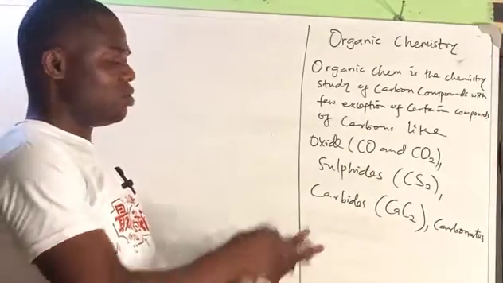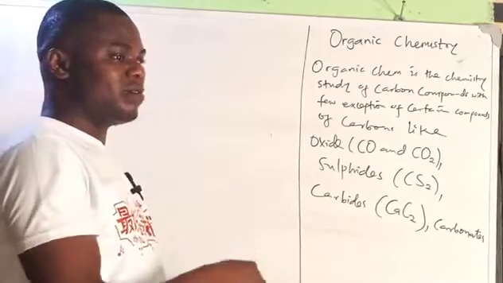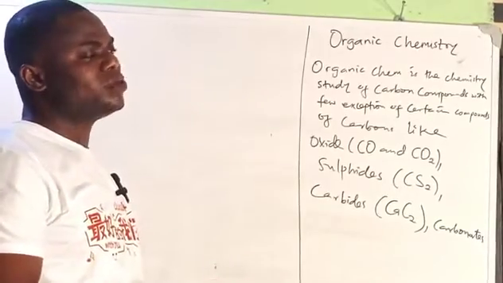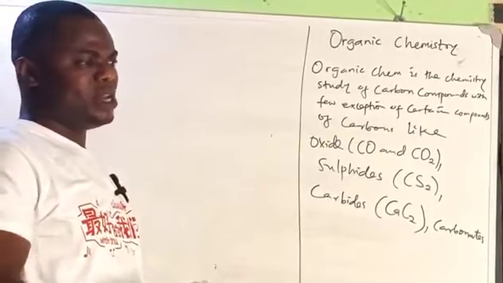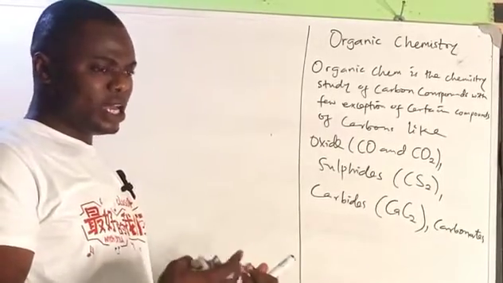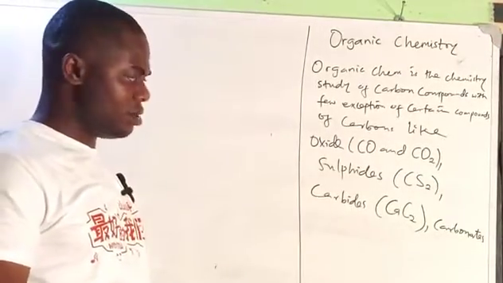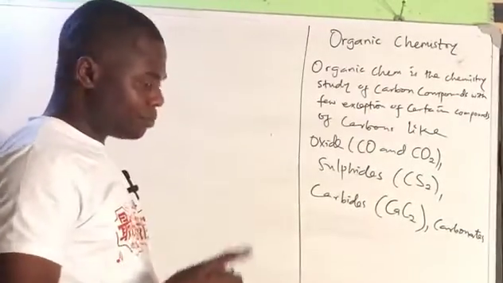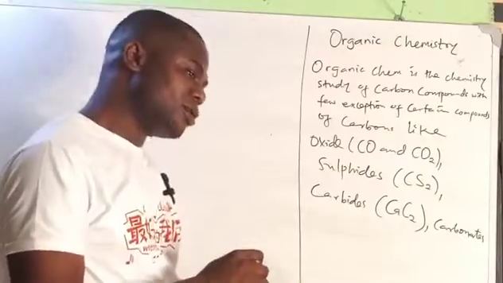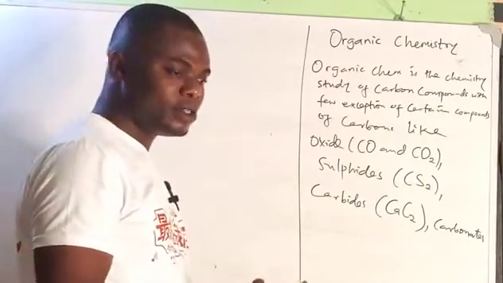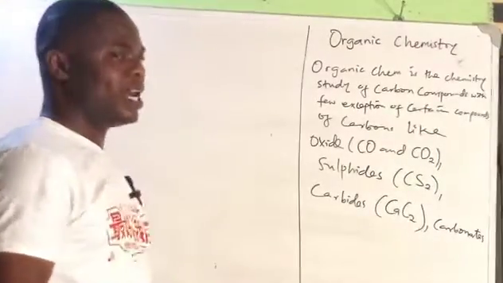So organic chemistry is all about the study of carbon compounds. And why carbon? What is so special about the carbon atom that makes it the element of interest in organic chemistry? Number one, the ability of carbon to form multiple bonds with itself and other elements.